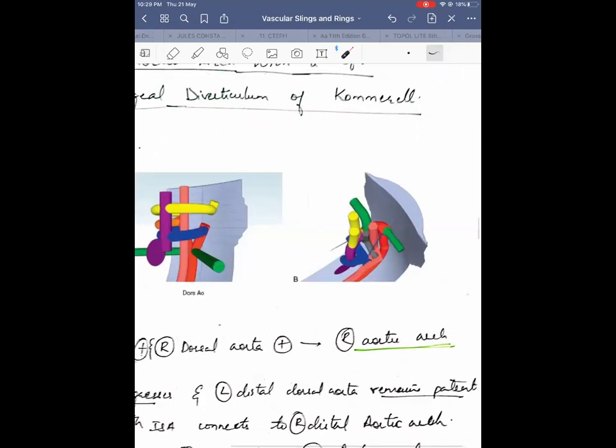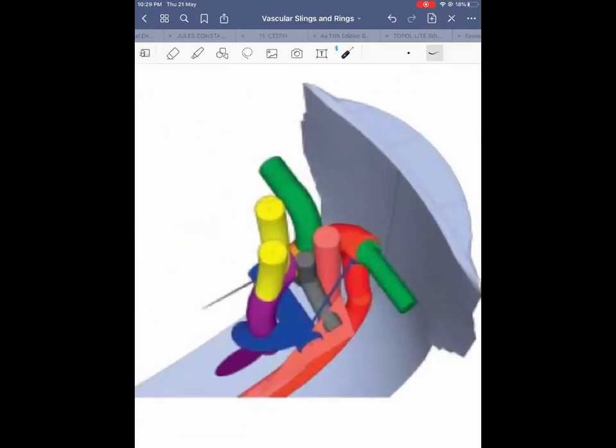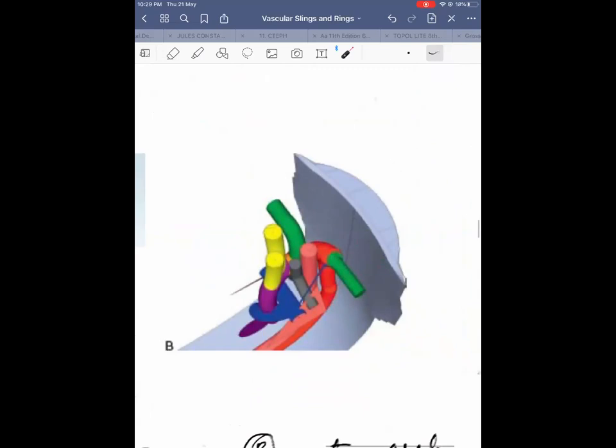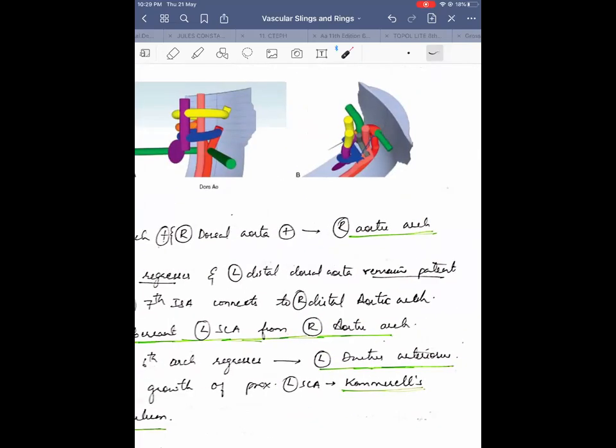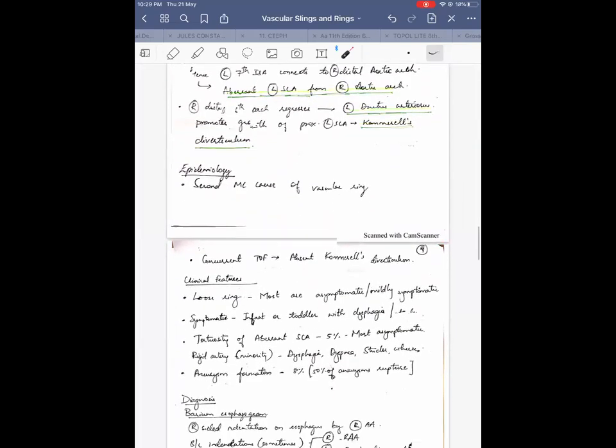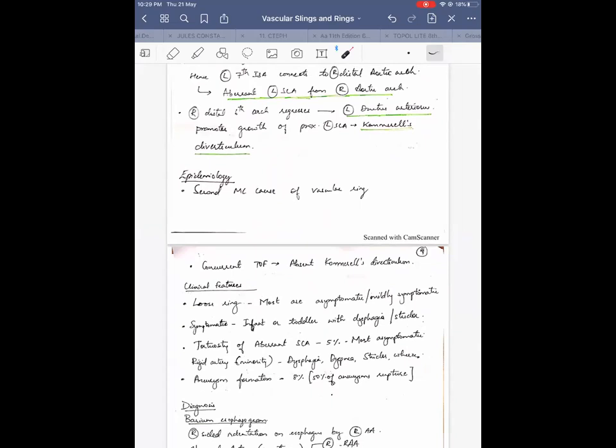And one concept which we should know is, in a double aortic arch, we know that right and left both are surrounded by arches, so they can produce a vascular ring. But in the other cases, when there is a single aortic arch, whether on the right or on the left, the ductus has to be on the opposite side to produce a vascular ring. So this is one concept we should know. Otherwise, there won't be a vascular ring. And so absent diverticulum is seen in concurrent TOF. Even then, there will be a vascular ring.